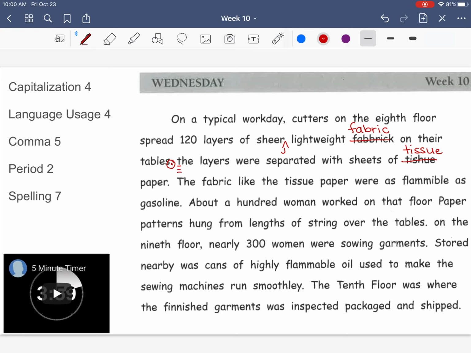My next sentence, the fabric, like the tissue paper, were as flammable as gasoline. I am going to add a comma after fabric and after paper because this is additional information. I have a usage error. I'm going to change were to was. And I have a spelling error, and that is flammable. It should be Flammable.